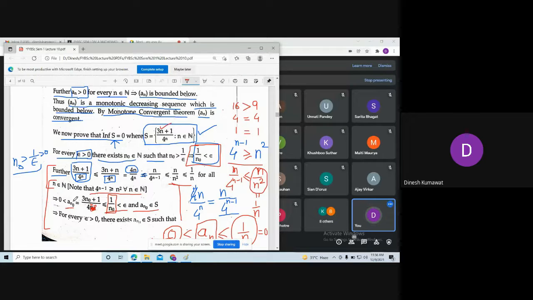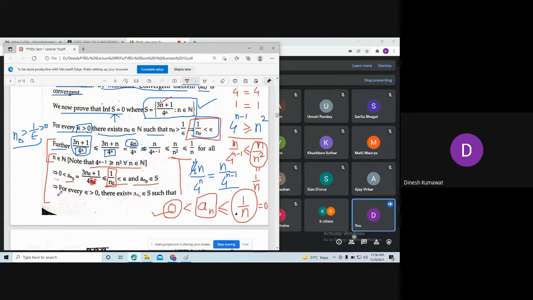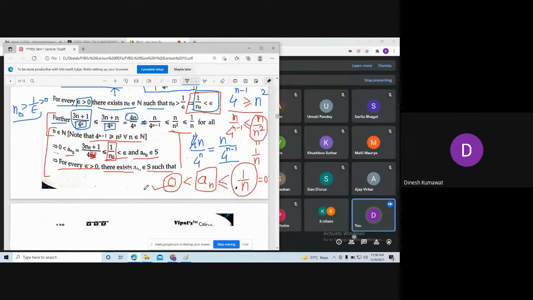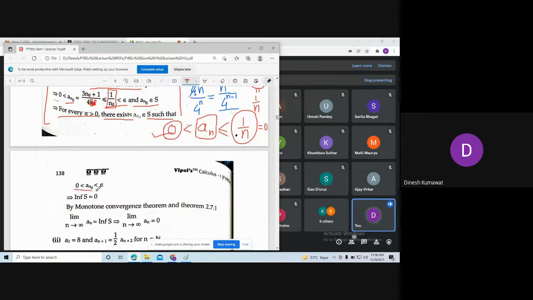So here this n naught is also coming from natural numbers. So I can say that a_n naught also belongs to the set S. So for every epsilon bigger than 0, there exists an n naught belonging to N such that we have this relation.